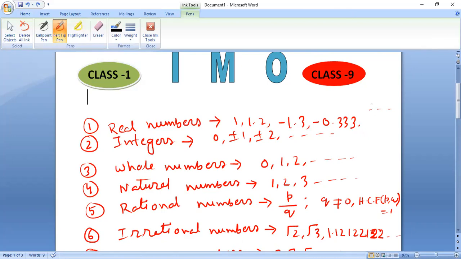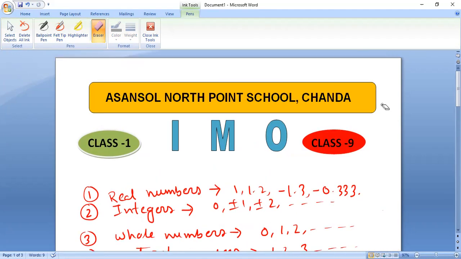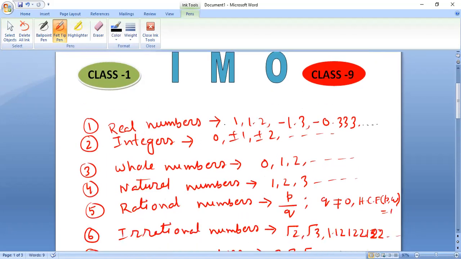Next, we have here integers. Now, what are integers? Integers are 0, plus minus 1, plus minus 2, dot, dot, dot. Then we have whole numbers. Excluding the negative numbers, the remaining numbers in integers are whole numbers. That means the whole numbers start from 0. So 0, 1, 2, dot, dot, dot. Next, we have here natural numbers. Natural numbers are whole numbers excluding 0. That means 0 is not a natural number. So it starts from 1, 2, 3, dot, dot, dot.